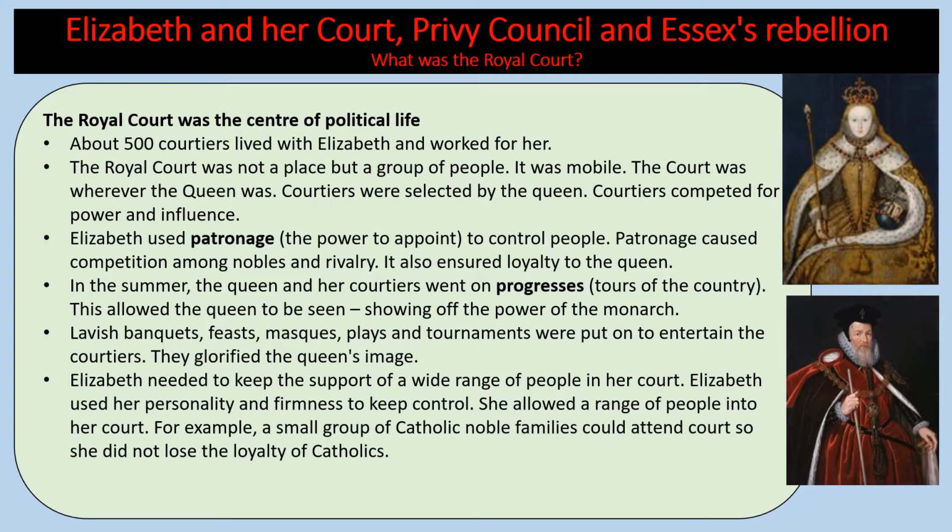Elizabeth needed to keep the support of a wide range of people in her court, so she used her personality and firmness to keep control. She allowed a range of people in her court. For example, a small group of Catholic noble families could attend court, so she did not lose the loyalty of Catholics. You might remember that Sir Thomas Tresham was knighted in 1575 at Kenilworth Castle.